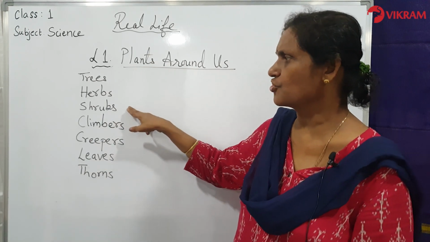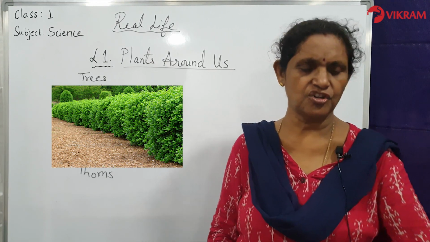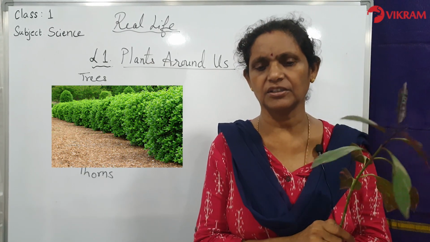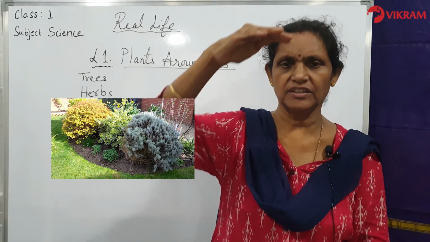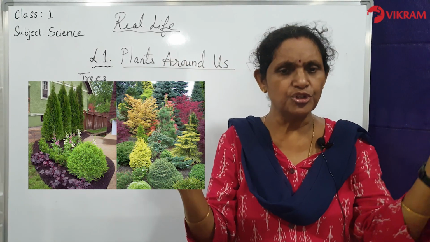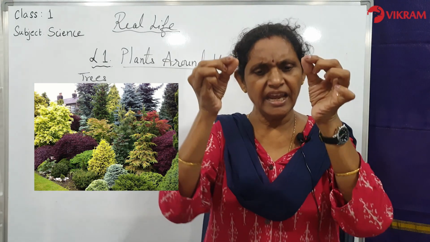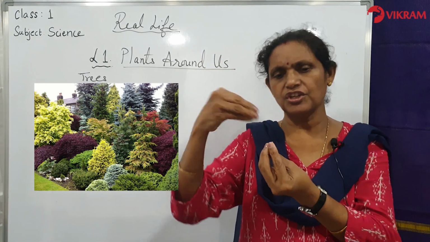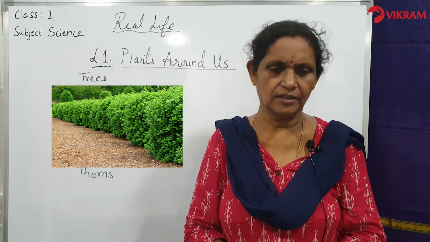Next we come across shrubs. Small and bushy plants are called shrubs. So this is a shrub plant called croton. So small plant they are. You can say it is 2 feet height and it grows in a roundish type of bushy size. So small and bushy plants are called shrubs. Their main stems are there which give off branches and a lot of leaves also at the ground level.